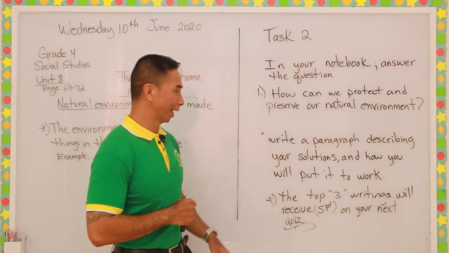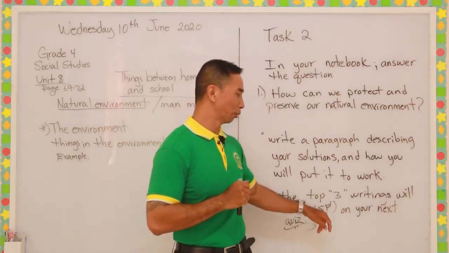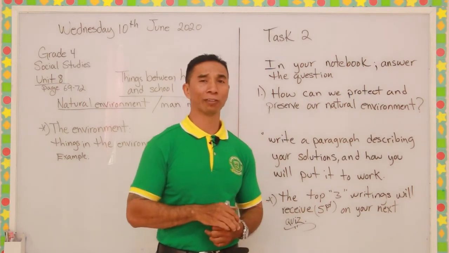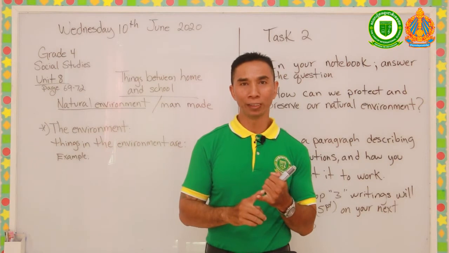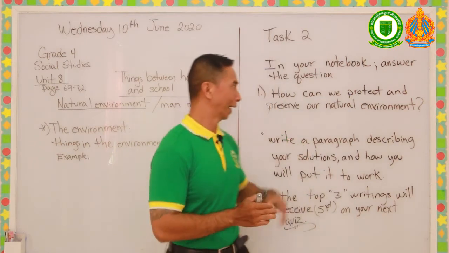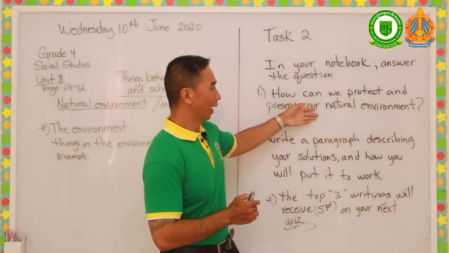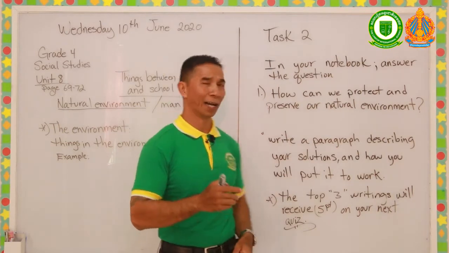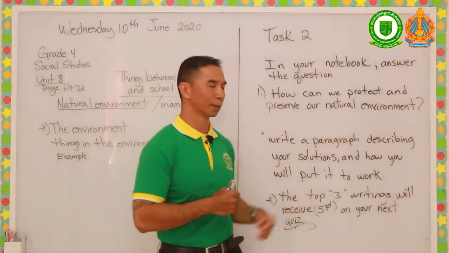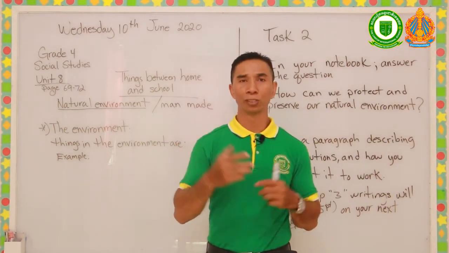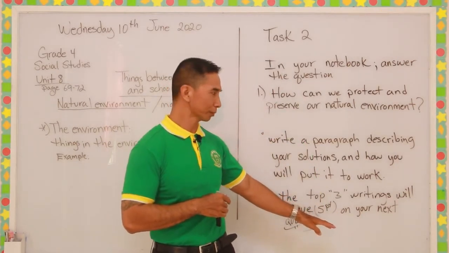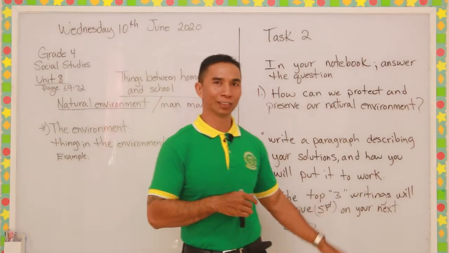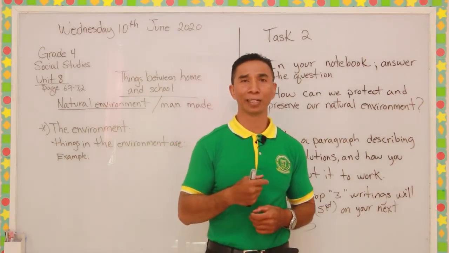The top 3 writings will receive 5 extra points on your next quiz. So I will choose the top 3. Your grammar points, your spelling points, and how you describe your solutions and how you will put your solution to work, all this will come into the corrections of your work, and that is how I will choose the top 3 writings. You will have 40 minutes to complete your task and submit it to me.